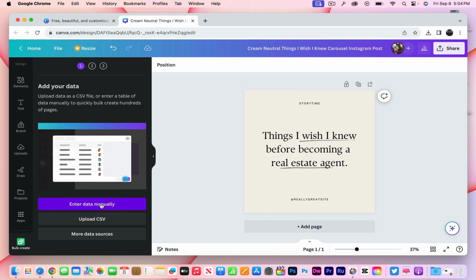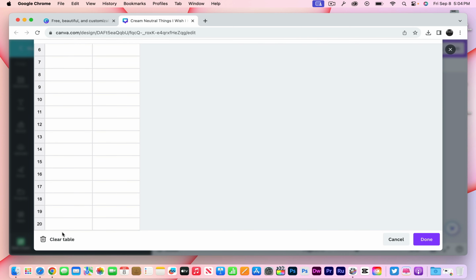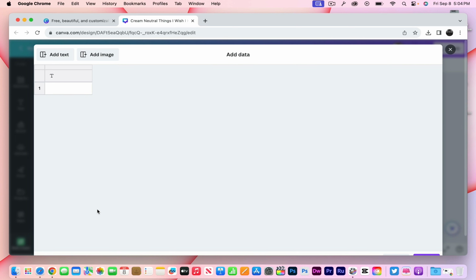I'm going to hit enter data manually. Now, when I get to enter data manually, I want to hit clear table. And a word to the wise before I go any further: I tried this yesterday and was frustrated because it wasn't working, because I was on Safari. However, on Chrome it works really well. So if it's not working for you, try a different browser.